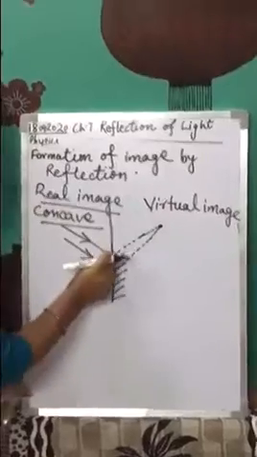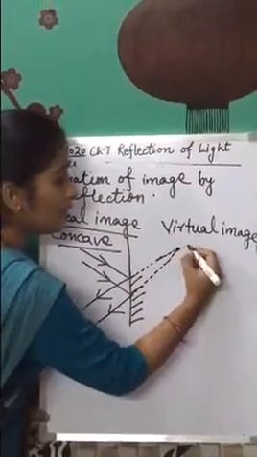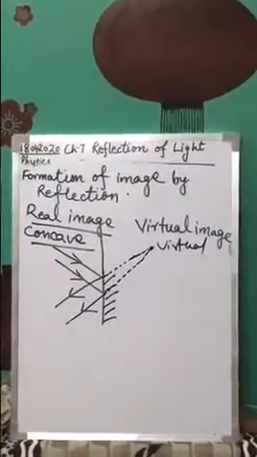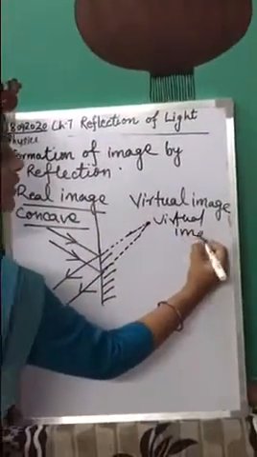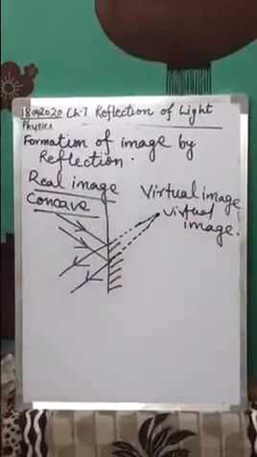Instead, they appear to meet somewhere backwards. So it is called a virtual image. Now, real image and virtual image, I hope you understood.